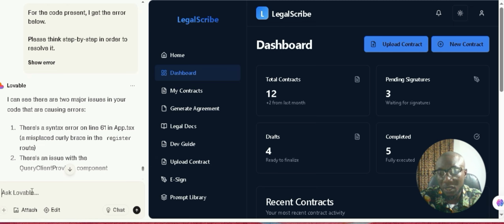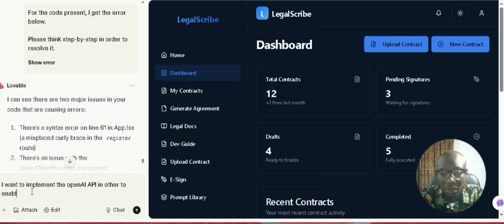So we are going to say: I want to implement the OpenAI API in order to enable users to generate